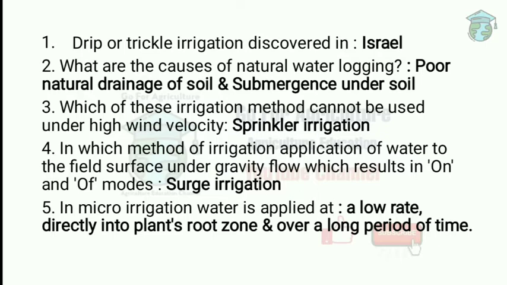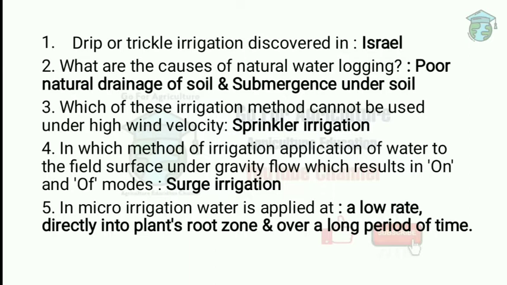This is a very important question: drip irrigation was discovered in which country? The answer is Israel. Next question, what are the causes of natural waterlogging? The answer is poor natural drainage of soil and submergence under soil. If there is any submergence under the soil, it will cause waterlogging. Waterlogging will also cause yield damage. Next one, poor natural drainage.